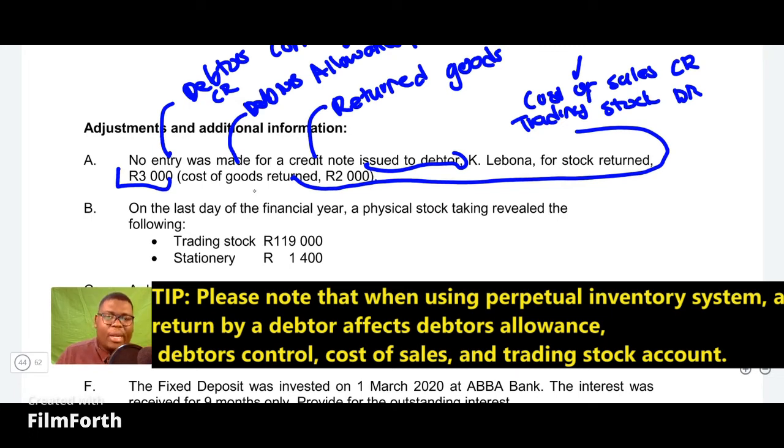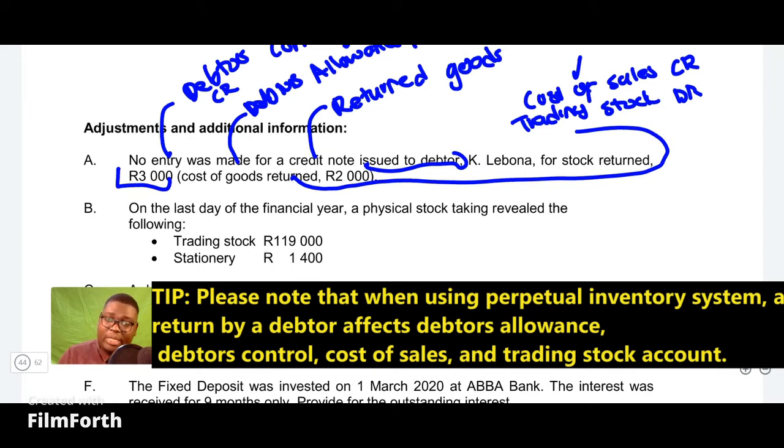Remember, we recorded that our cost of sales increased when we were selling, but right now that person brought back the goods. Okay, so it means that our cost of sales will reduce because those goods are coming back. So we are actually reversing what we did when we recorded that the cost of sales went up. So now it has to decrease by this 2,000 because the customer is bringing back those goods. So our cost of sales must be also updated.